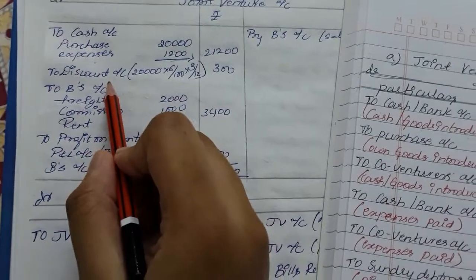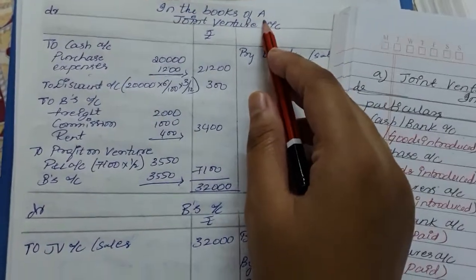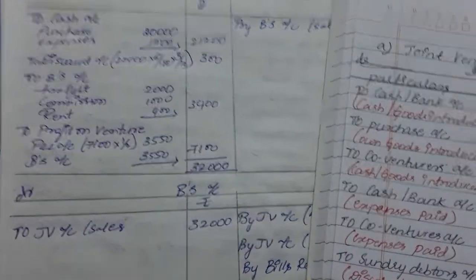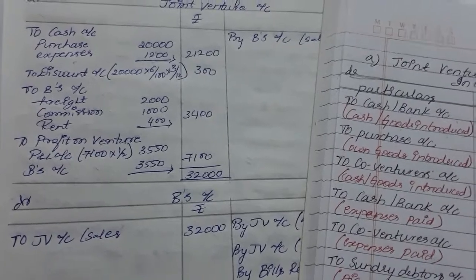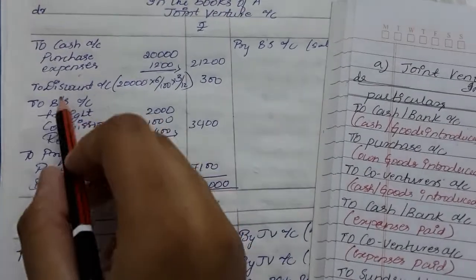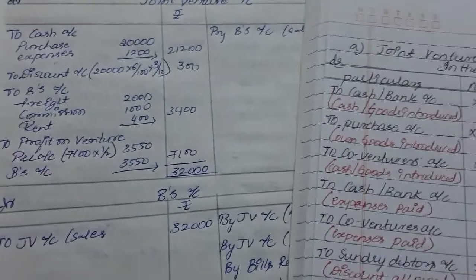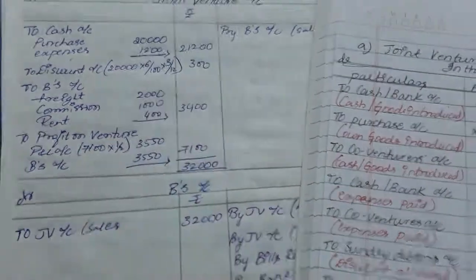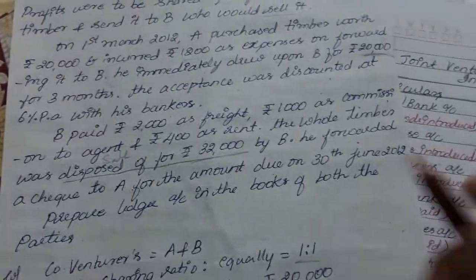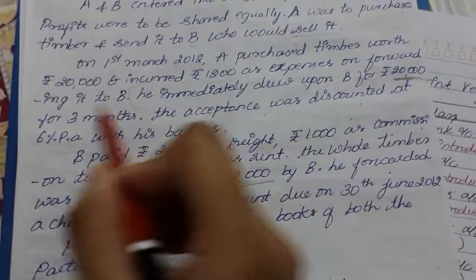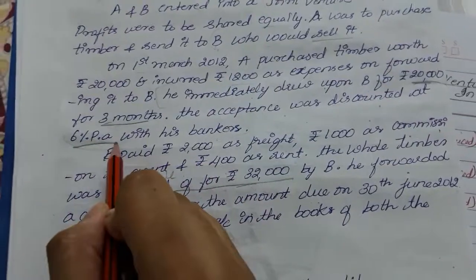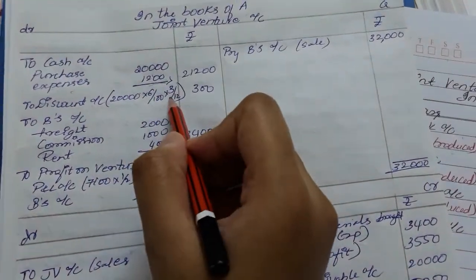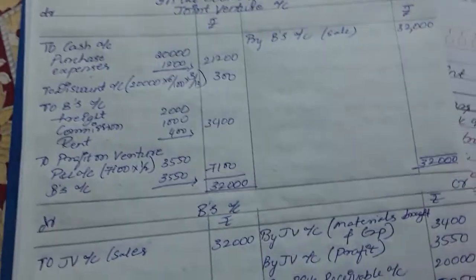Similarly, coming to discount. As you are preparing in the books of A, discount is given to B by A, so it is an expense for A. All the expenses will be recorded on the debit side of the joint venture account. So here A is giving the discount. On what value? This 20,000 value, as you can see in the question. 20,000 for 3 months at 6% per annum discount. So 20,000 into 6% is 1,200, into the months given, within 3 months you need to pay.